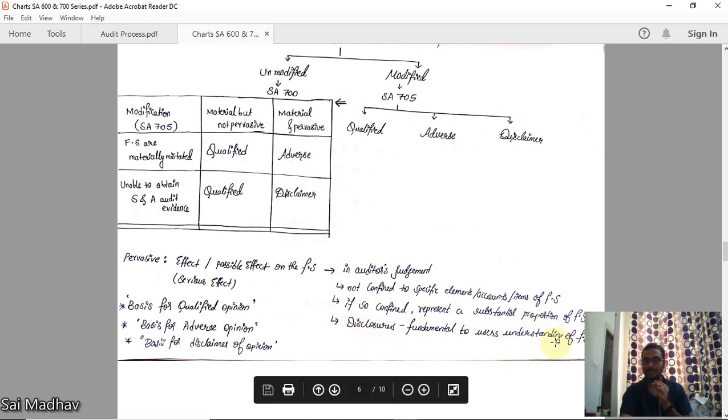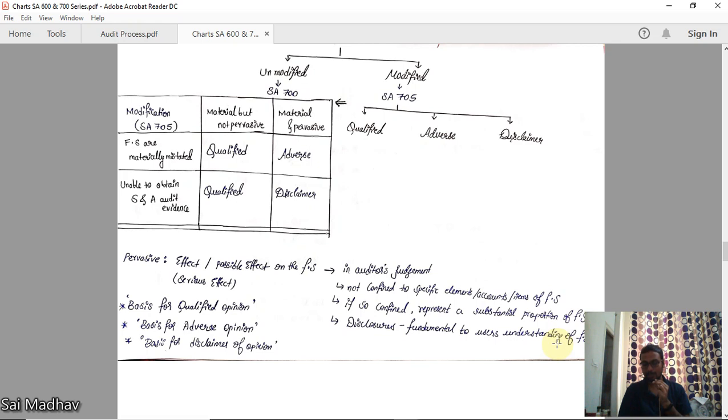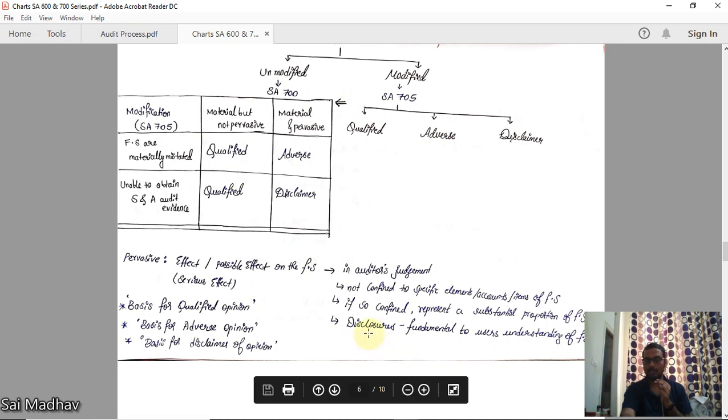Disclosures are fundamental to users' understanding of financial statements. If some disclosures have a very high impact on the company, that type of disclosure will also be pervasive.